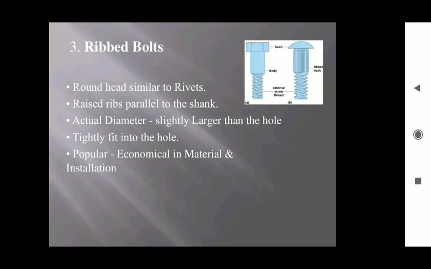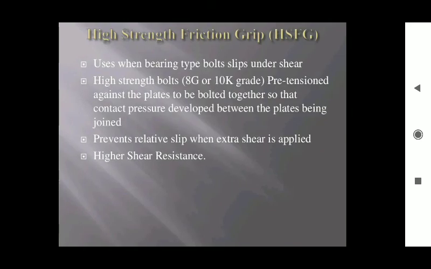Next, C, high strength friction grip bolt, also known as HSFG bolts. So when are HSFG bolts used? When bearing type bolts slip under shear, in those cases high strength friction grip bolts are used, because bearing type bolts may not sustain too much shear force.